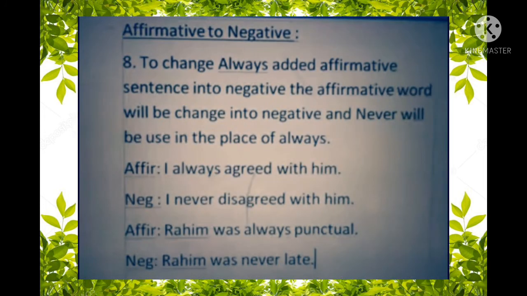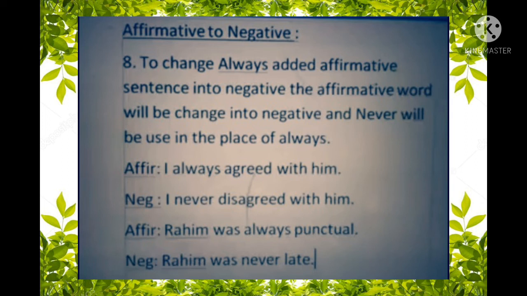Now the next rule, and this is to change always added affirmative sentence into negative. What will you do? The affirmative word will be changed into negative and never will be used in the place of always. As for example, I always agreed with him. Negative: I never disagreed with him.